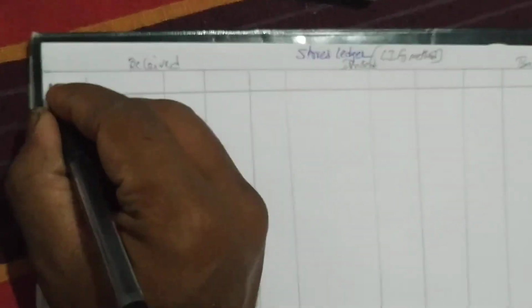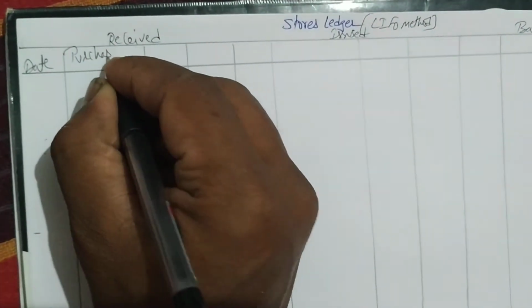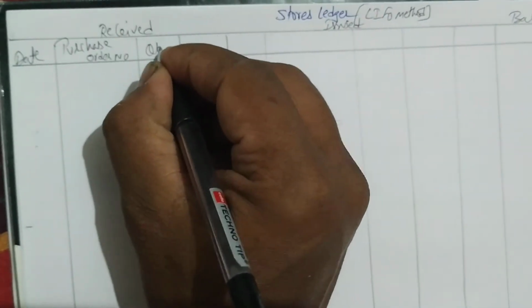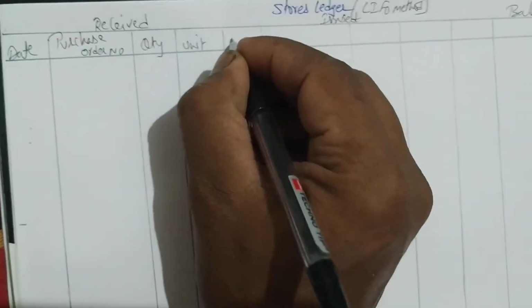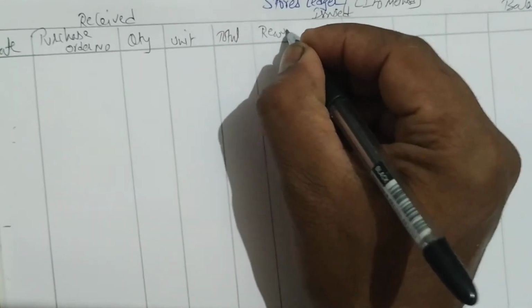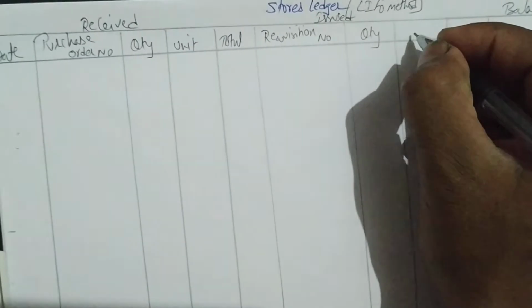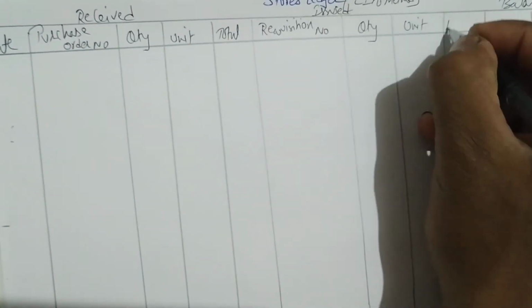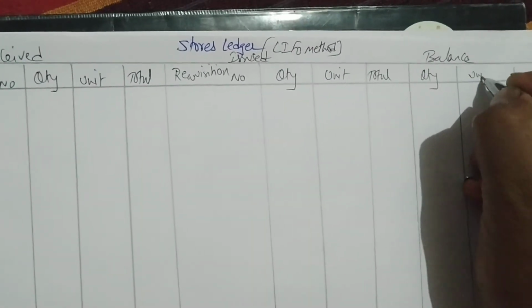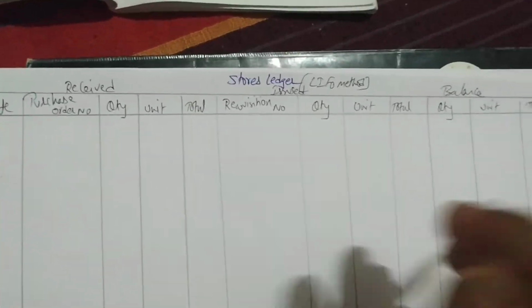Then date, purchase order number, quantity, unit, total, requisition number, quantity, unit, total, and quantity, unit, total. Okay.